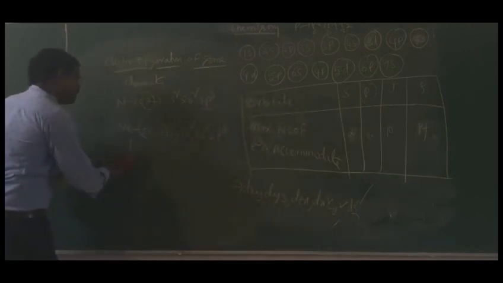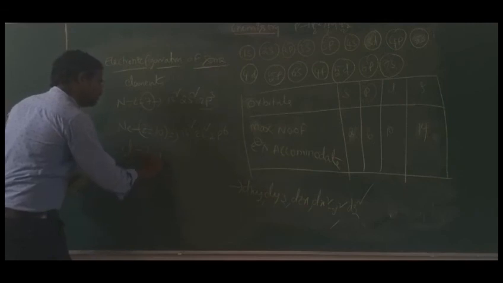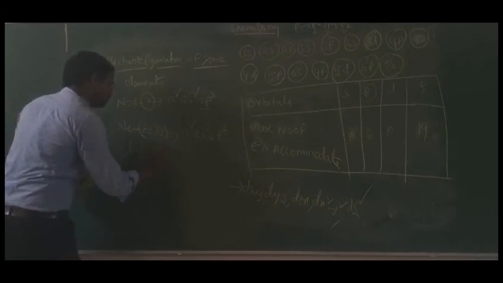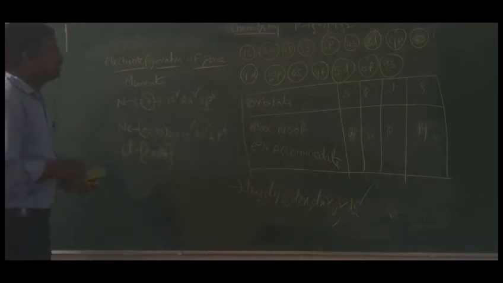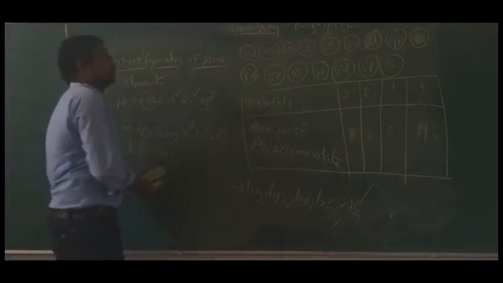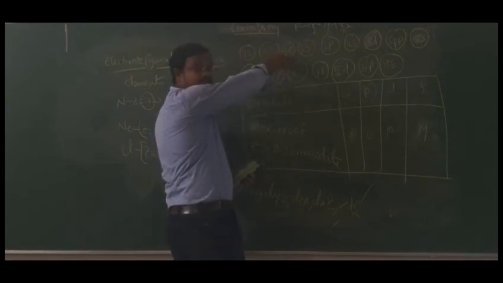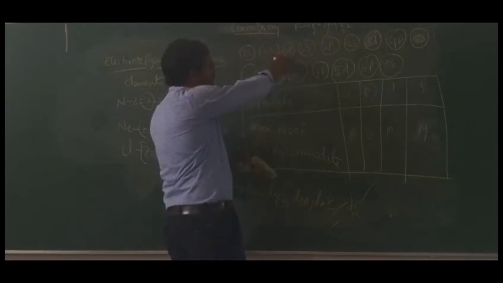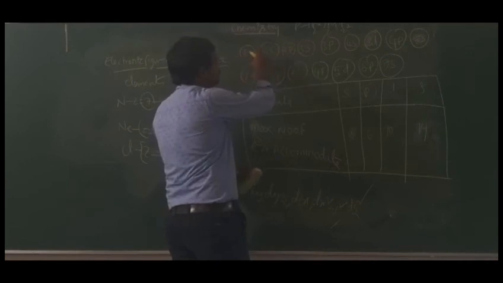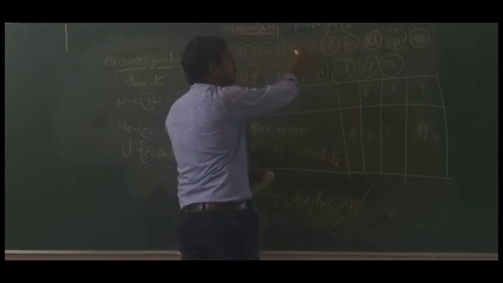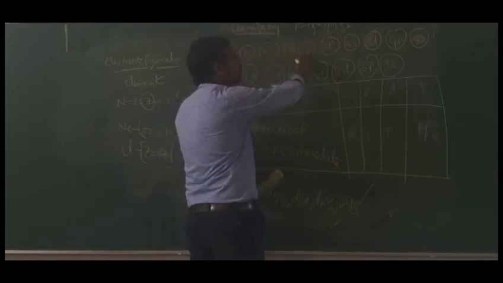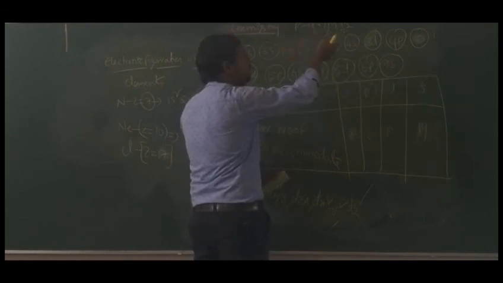So chlorine you are taking. Chlorine atomic number is 17, so 17 electrons we have to fill. So here 2, 2, 6, because 2p means 2px, 2py, 2pz, so total capacity 6. So 2 plus 2 plus 6, 10. 10 plus s orbital 2, 12 will come. So 12, remaining 5.